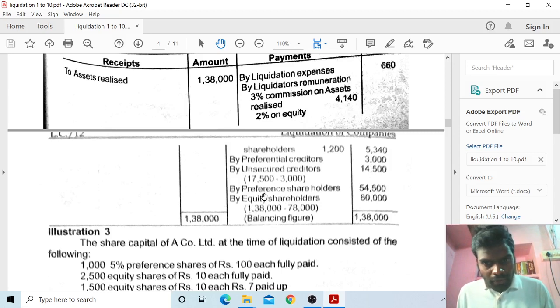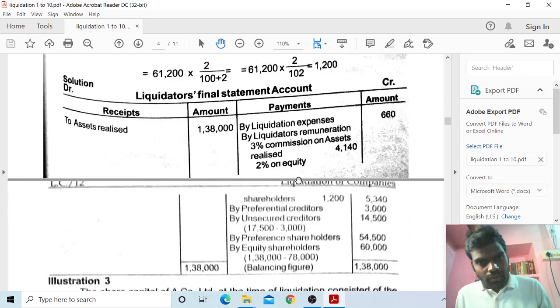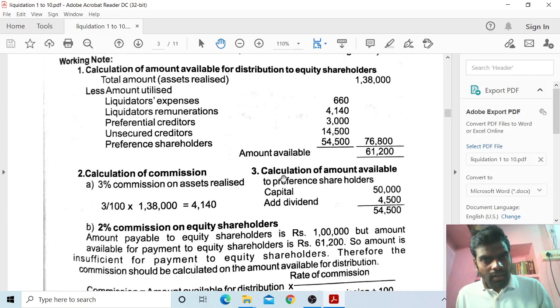So now preferential shareholders 54,500, and equity shareholders 1,38,000 minus 78,000. So you are working note C here. First one, calculation of amount available for distribution to equity shareholders. Total amount, assets realized 1,38,000. First preference, liquidation expenses 660.